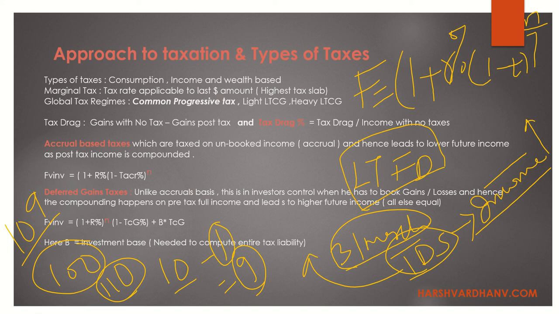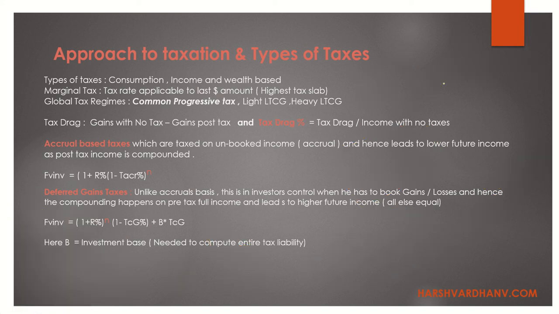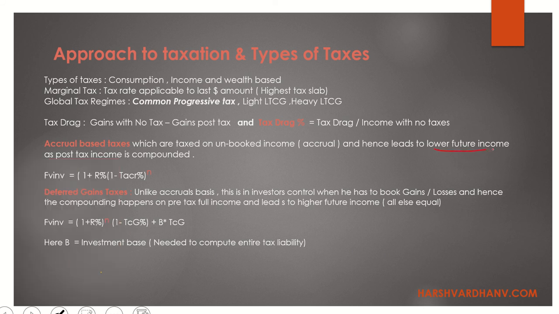Now if I go back to this statement that I have made over here, what we are saying is that it leads to lower future income as post tax income is compounded. My accrual income plus my principal should have been 100 plus 10, but because there is a 1 rupee TDS deducted by the government, my principal is going to be 100 plus 9. So essentially now 109 is less than 110.